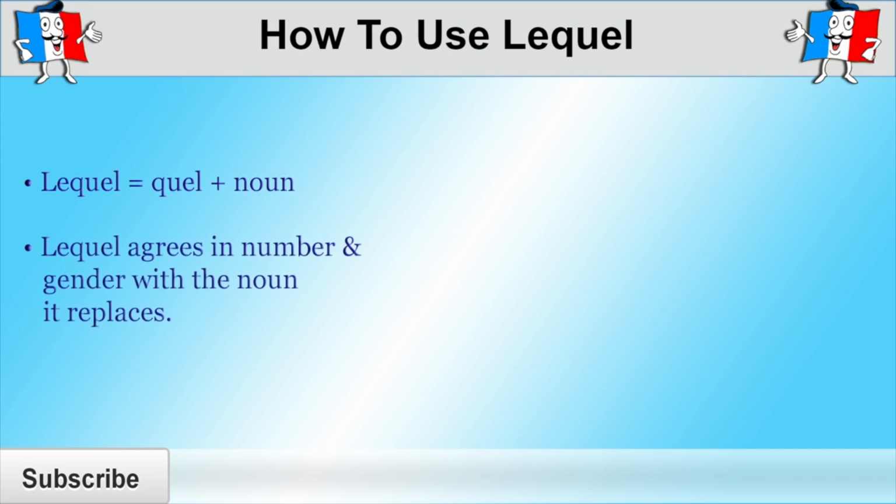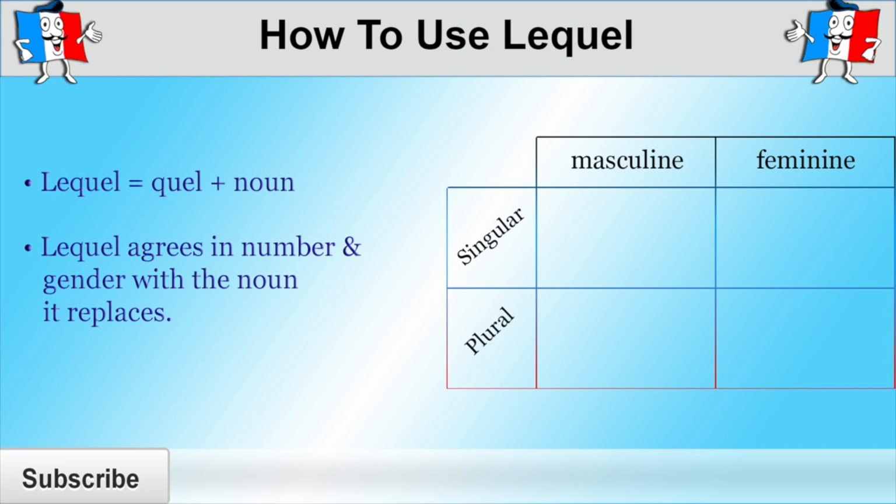And lequel agrees in number and gender with the noun it replaces. That is, both parts of the word lequel have to agree with that noun. In other words, both the definite article part and quel need to agree in number and gender with the noun that lequel replaces. Let's have a look at the table.